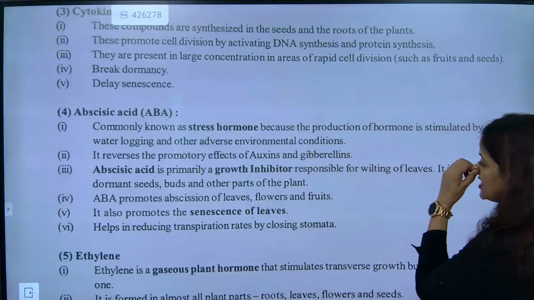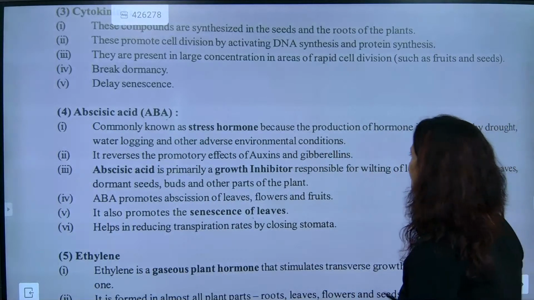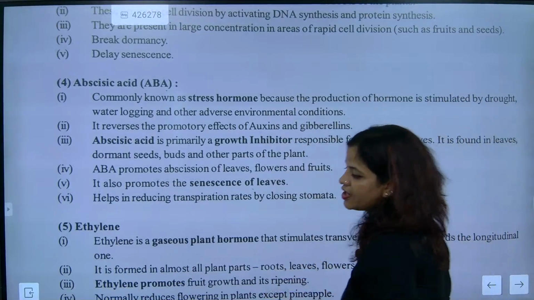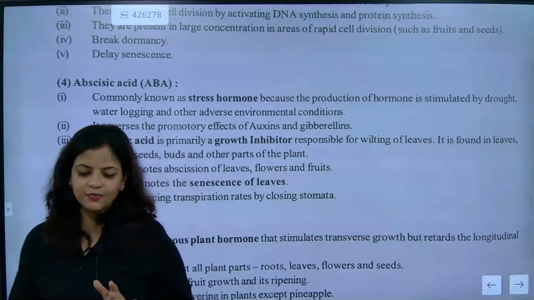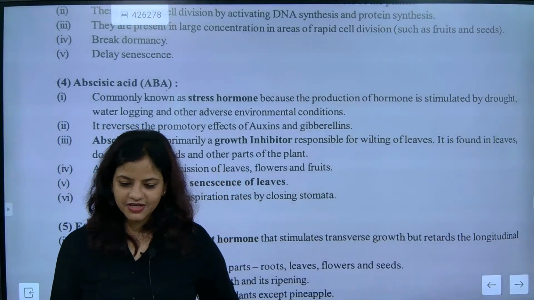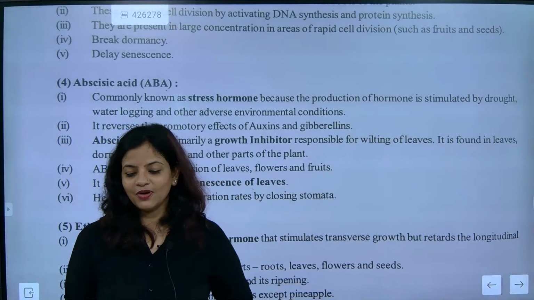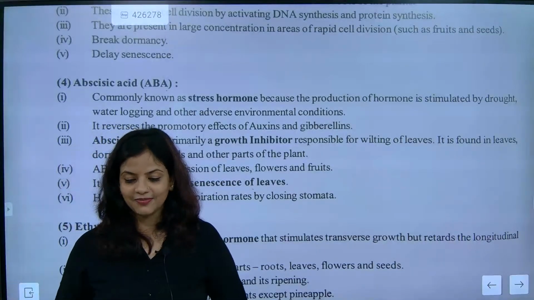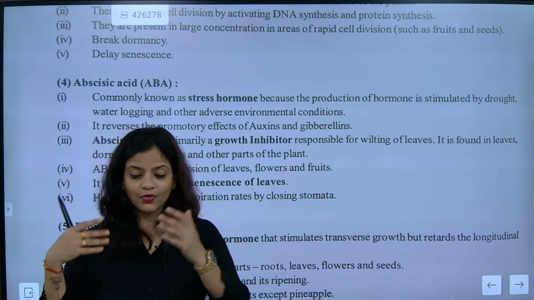So now look at abscisic acid, which is also called the stress hormone because the production of the hormone is stimulated by drought, waterlogging. You know what? One simple thing I'm going to tell you.